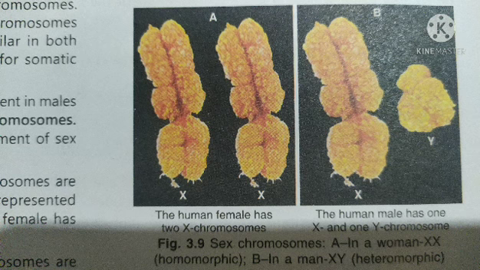Now you should know that the human female has two X chromosomes, whereas the human male has one X and one Y chromosome. So there are two types of sex chromosome, X and Y. In female there are two X chromosomes, however in male there is one X and the other one is Y. As you can see here in the picture, there are two X chromosomes in female, and these two X chromosomes are large.